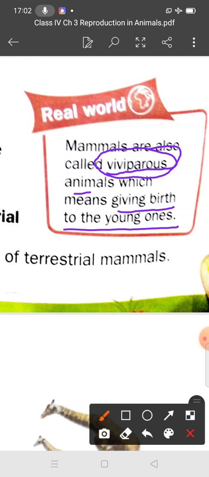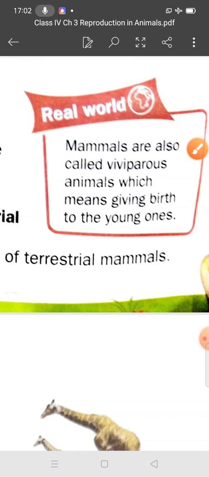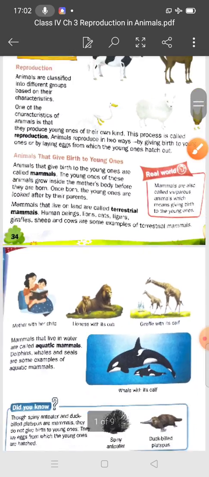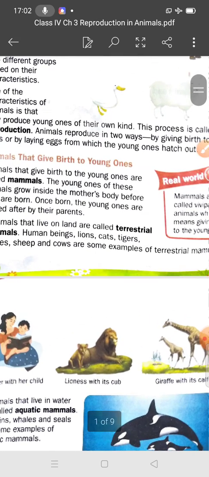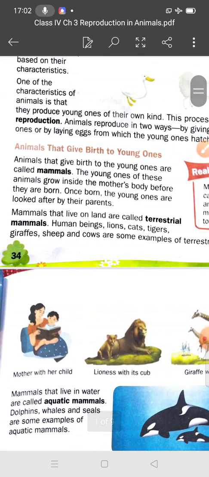So what are mammals or viviparous animals? The animals which give birth to their young ones. Now mammals that live on land are called terrestrial mammals.